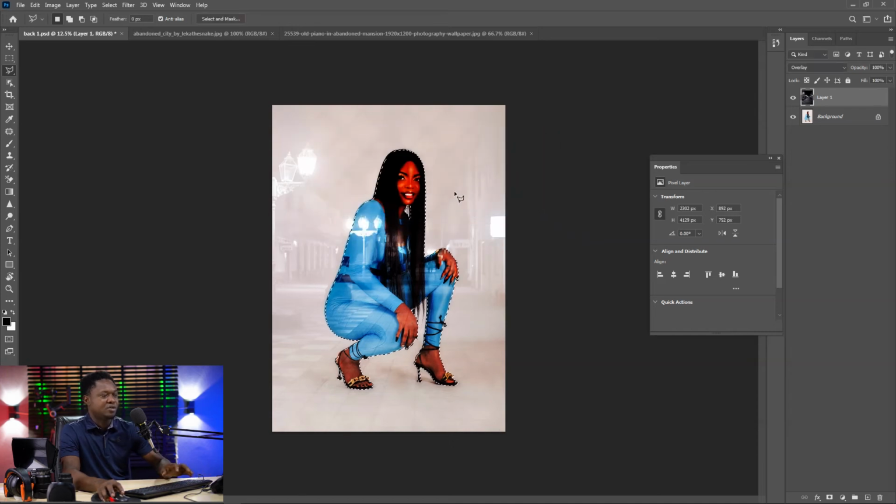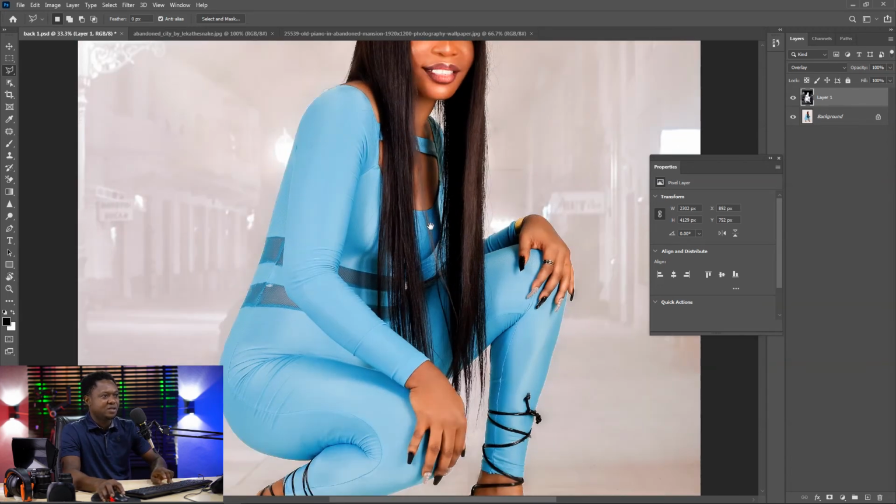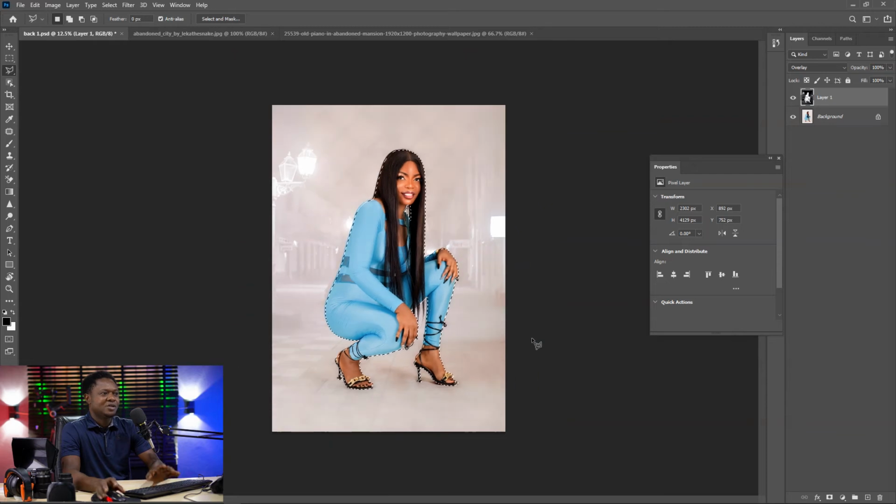Then hit OK for 2. Then you push your delete button like 3 times. 1, 2, 3. So we have the image like this. So taking a look at this image now, it is done. Just take a look at it.